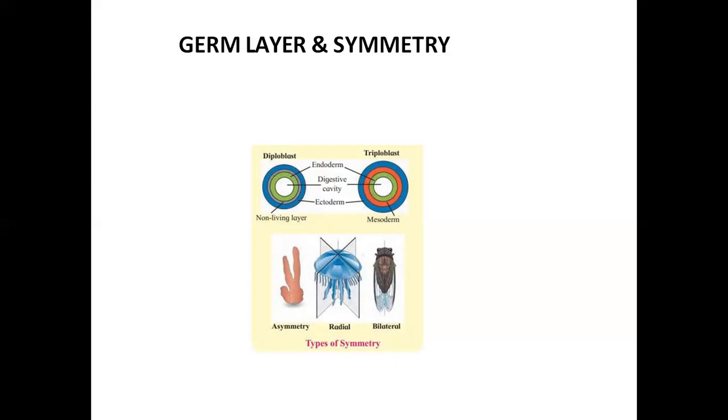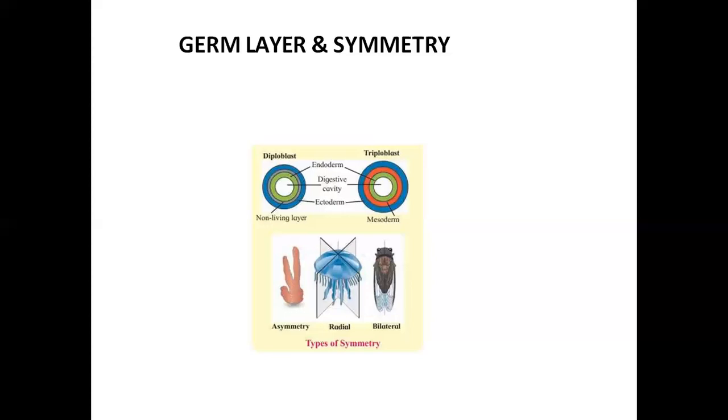If we talk about symmetry, there are three types of symmetry shown in animals. If we talk about the asymmetric animal, as shown in the figure, in an asymmetrical animal there is no equal division, the body cannot be divided equally. So no symmetry is formed.